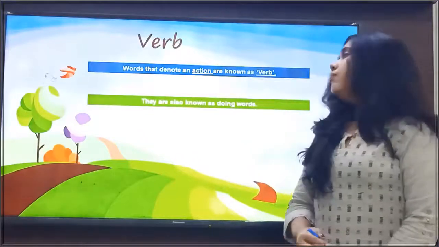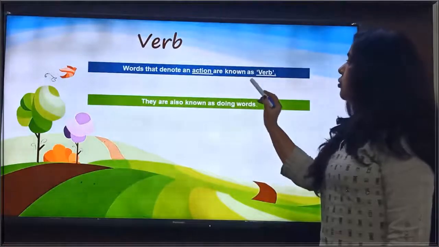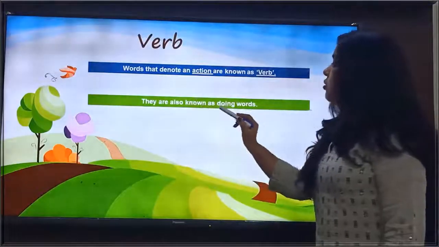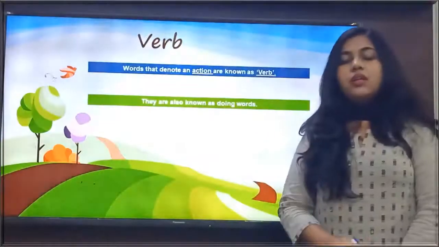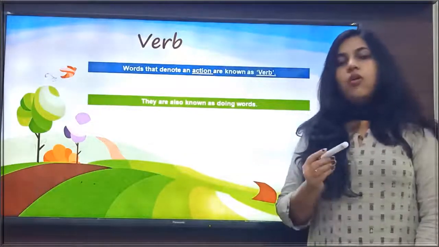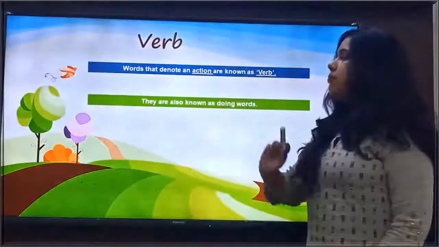So what is verb? Words that denote an action are known as verb. They are also known as doing words. Means what? The word which shows the action of the subject or the doer or the performer is called verb.